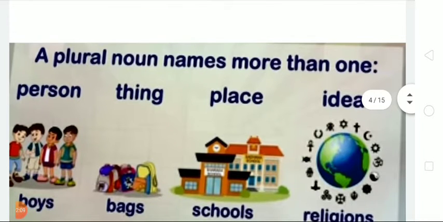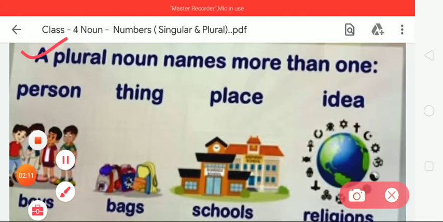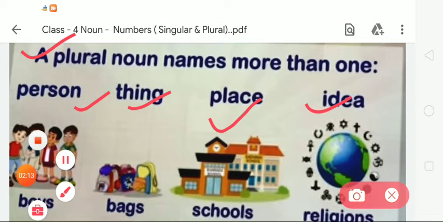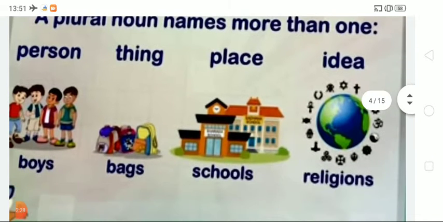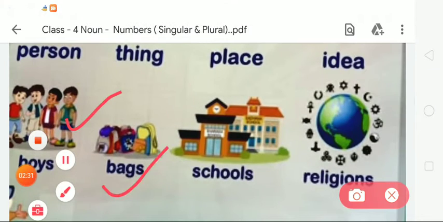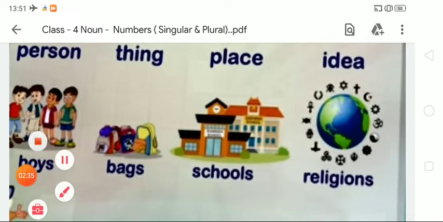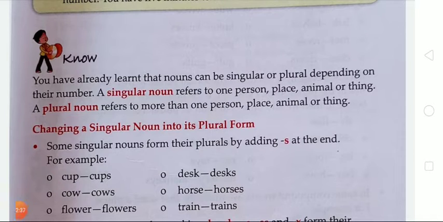A plural noun names more than one person, thing, place or idea. For example, boys, bags, schools and religions. So dear friends, this is the information about singular and plural nouns.